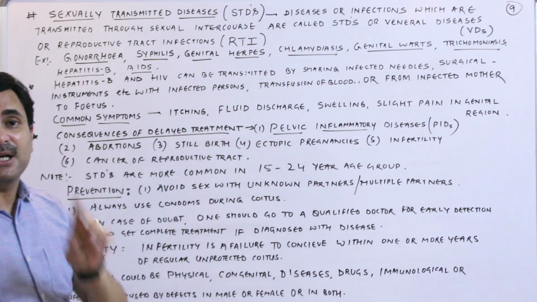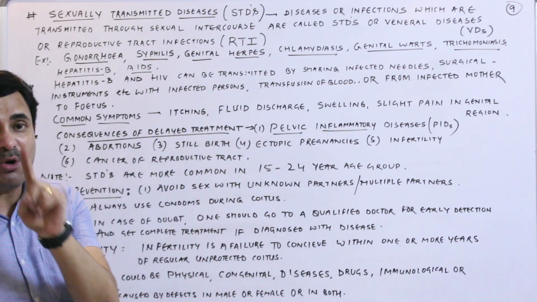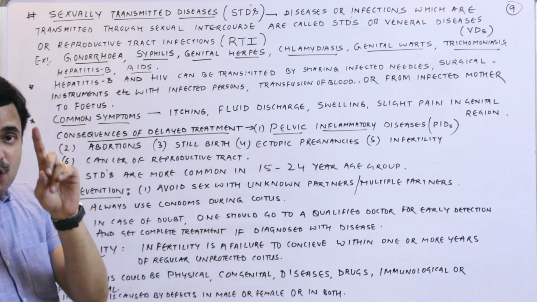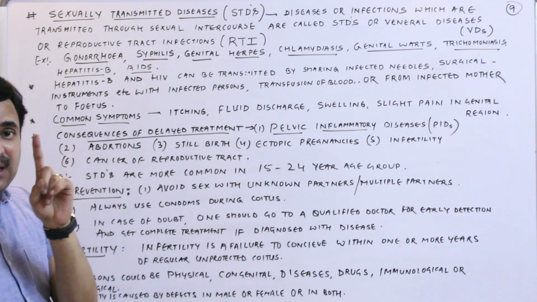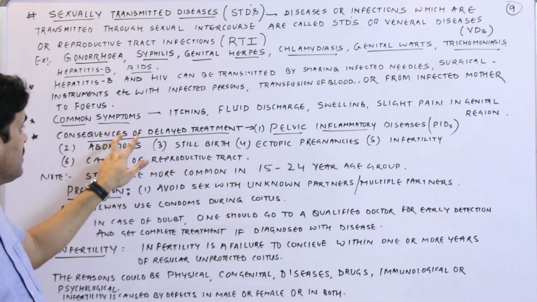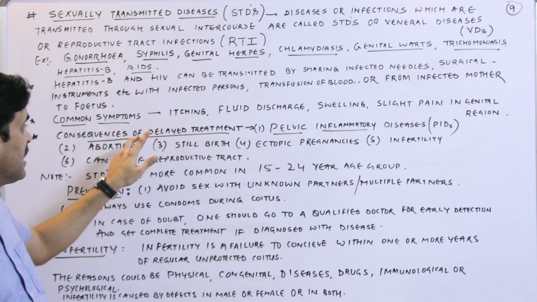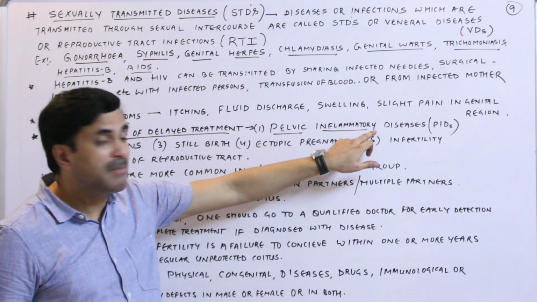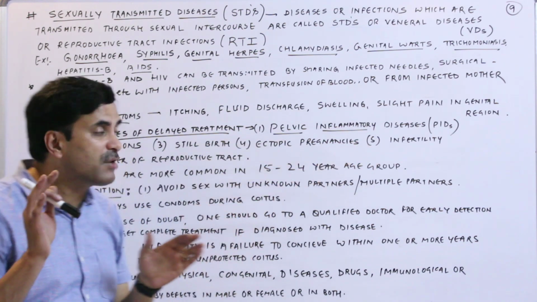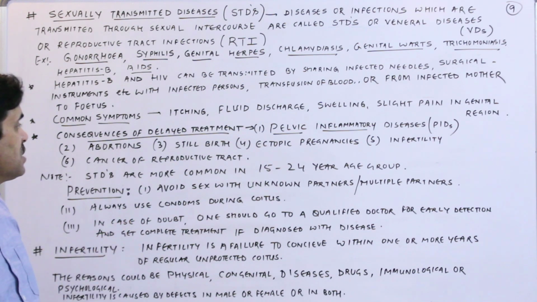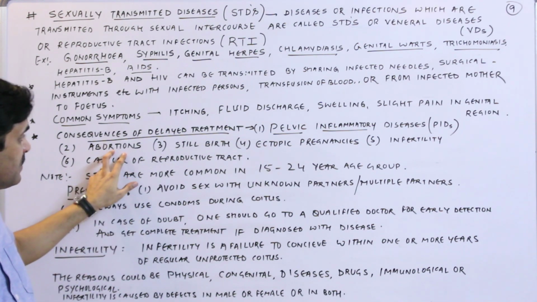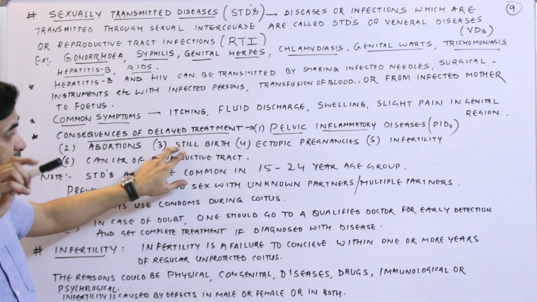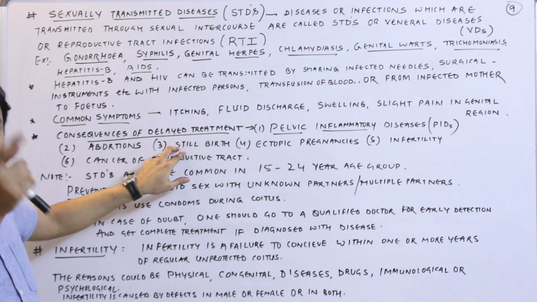Now, what are the consequences of delayed treatment? It has been said that STDs can be completely cured, except hepatitis and AIDS. All the STDs can be completely cured if the treatment is given at the right time. But when the treatment is delayed, what are the consequences? See here, pelvic inflammatory diseases. Many diseases will occur in the pelvic region. Swelling will occur in the pelvic region. Abortions will occur. Stillbirth means the baby will die within the womb only, in the uterus only.